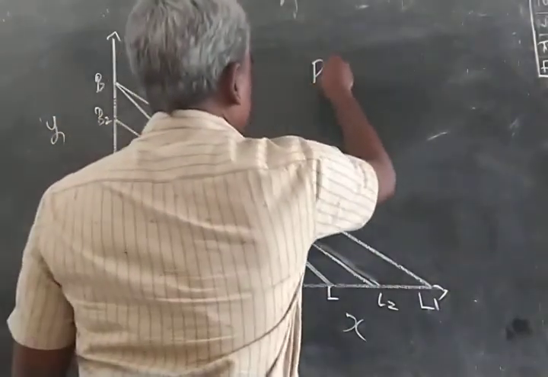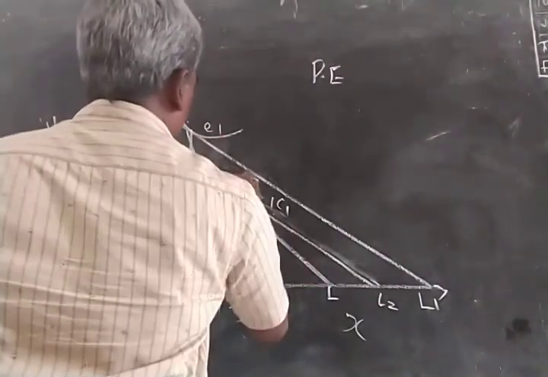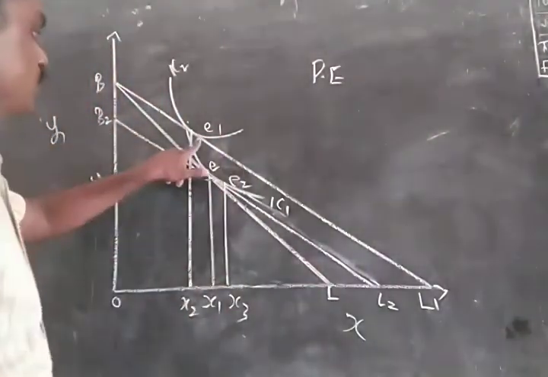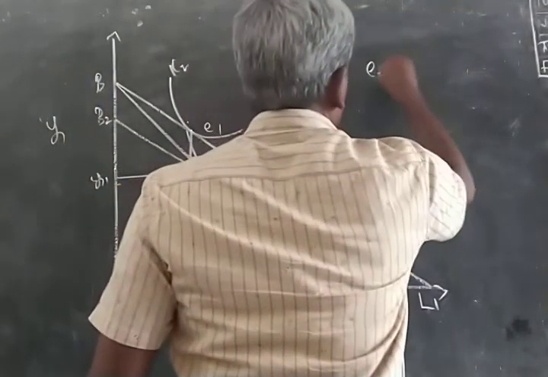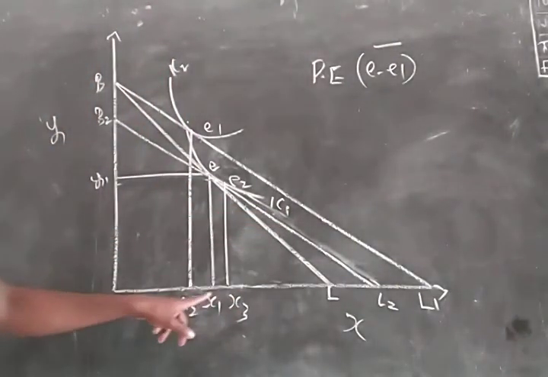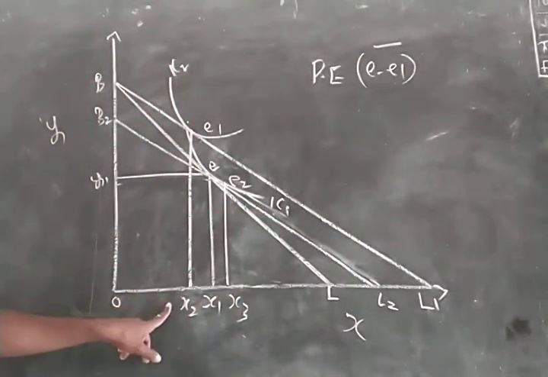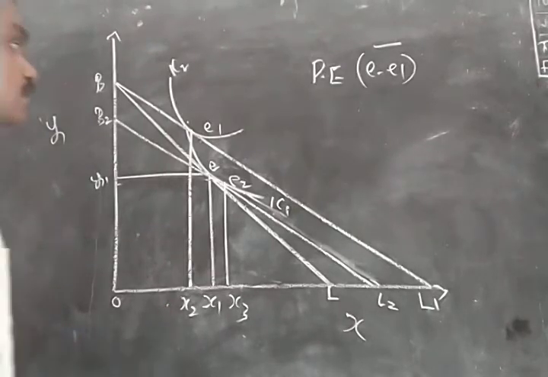Here, what is the price effect? Movement from E to E1 is the price effect, which is negative, because when the price of X fell, consumption of X also fell from X1 to X2, and thus the price effect is negative. From this result itself, we know that the commodity is a Giffen commodity. But for completeness, we are finding the magnitude of the income effect and substitution effect.